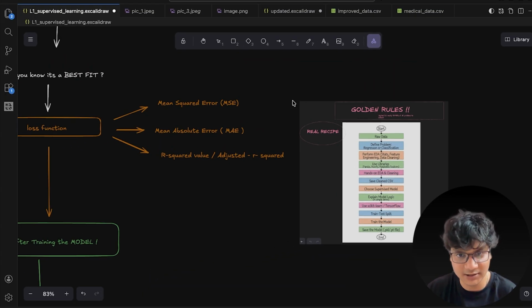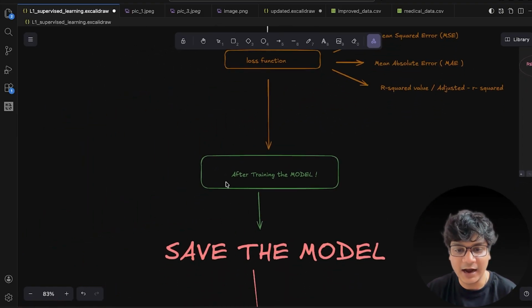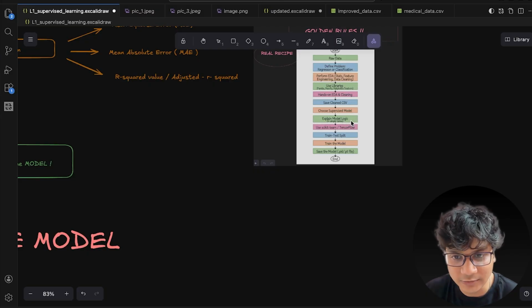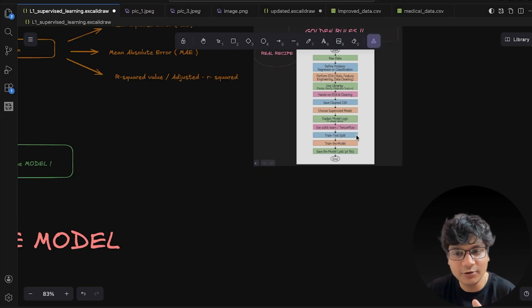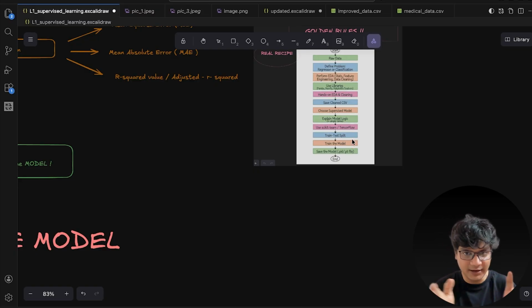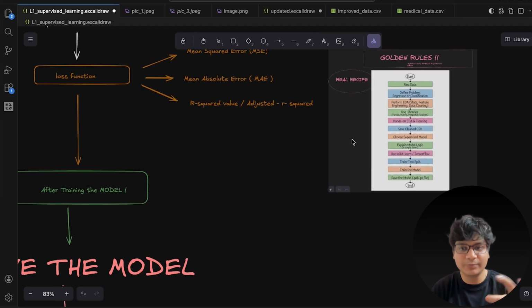Now what we are supposed to do is, once we train our model, we need to do the train test split. What is train test split? It means that whatever data I have, I want to split into train, test, and validation. Train data will go into my linear regression model. The model will learn itself and try to give the best model.